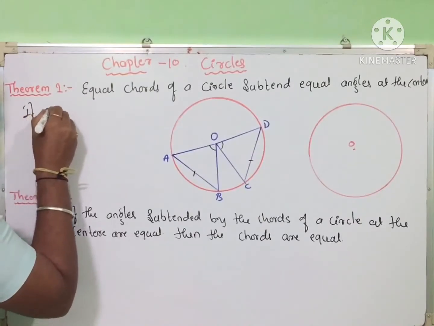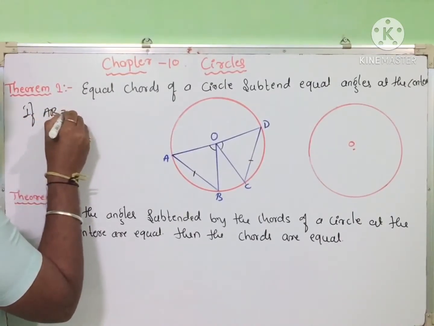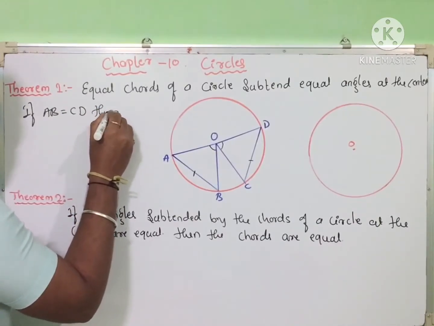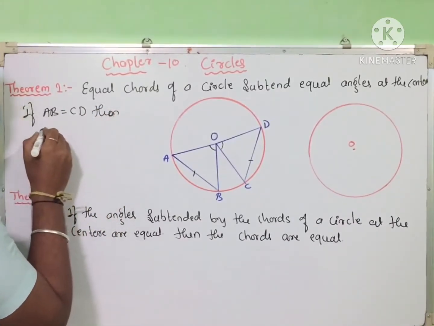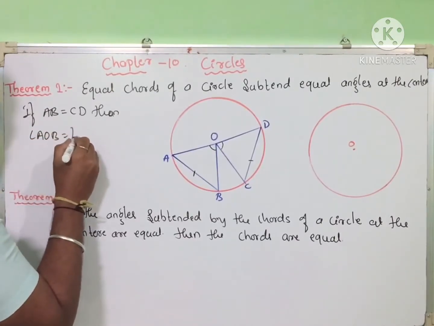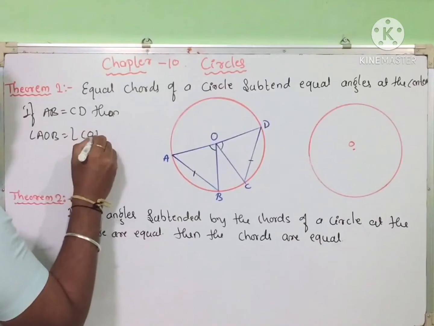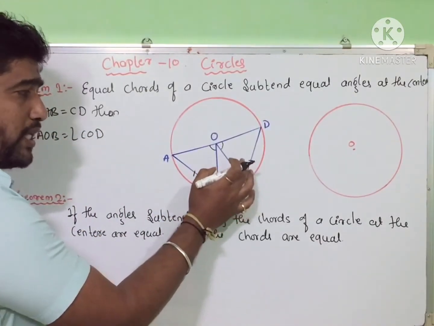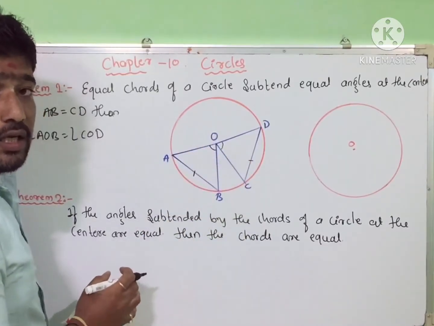So write down here. If AB is equal to CD, then angle AOB is equal to angle COD. So in the same circle, if the chords are equal, their subtended angles are equal.